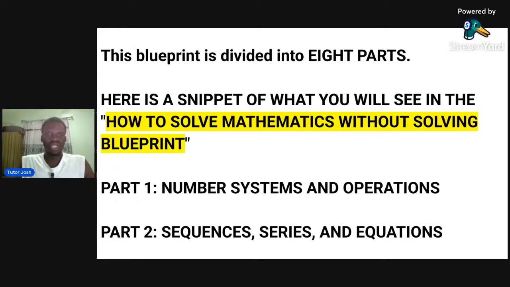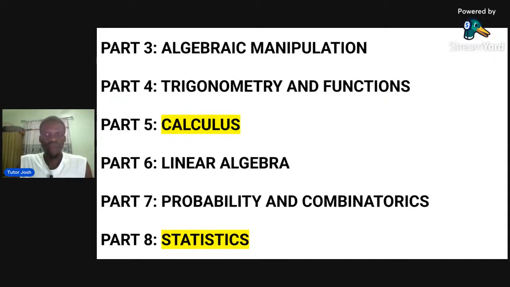Now the third part, what will you learn? The third part, you learn about algebraic manipulations. What do I mean by algebraic manipulations? You'll be learning about partial fractions, everything concerning fractions, everything about algebra. That's what you'll be learning in the third part of the videos. In the fourth part, you'll be learning about trigonometry. We did trigonometry today, right? Like I said, it is just the tip of the iceberg. There are a lot of things you still need to know.